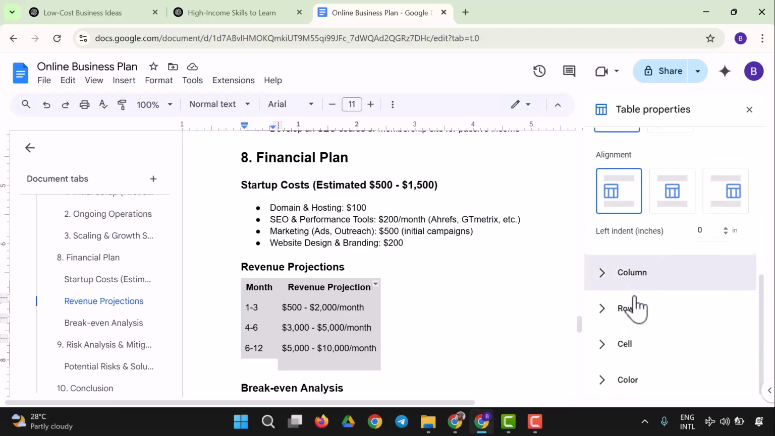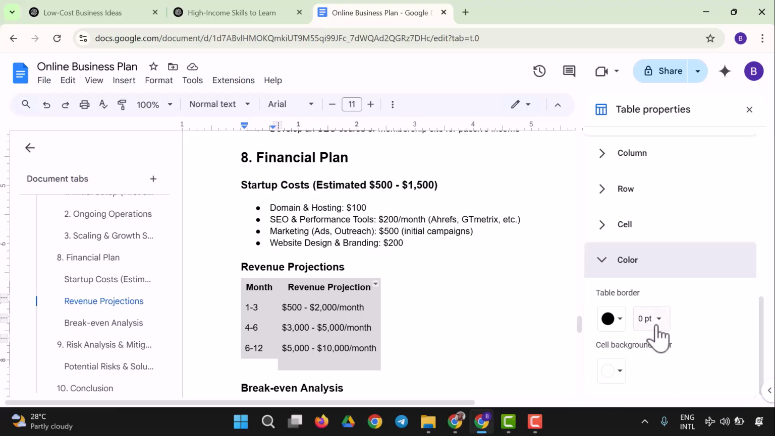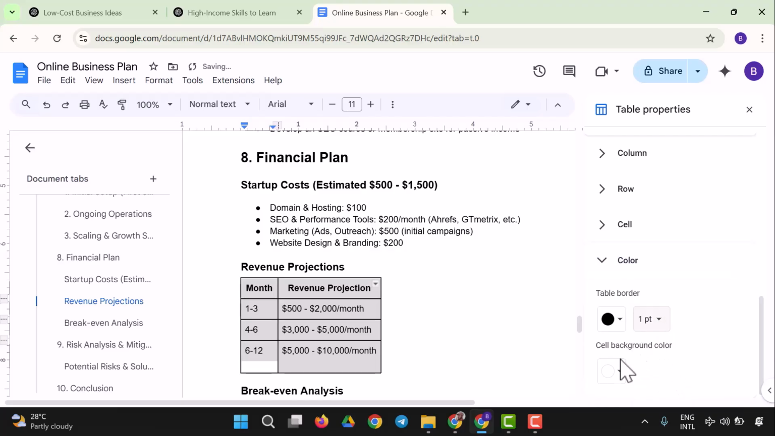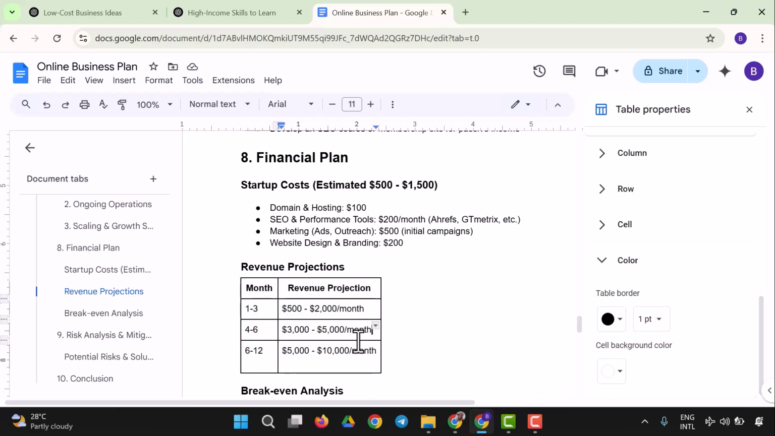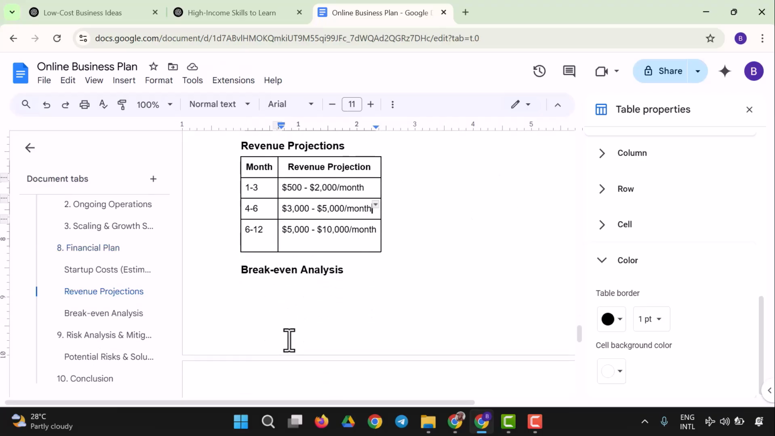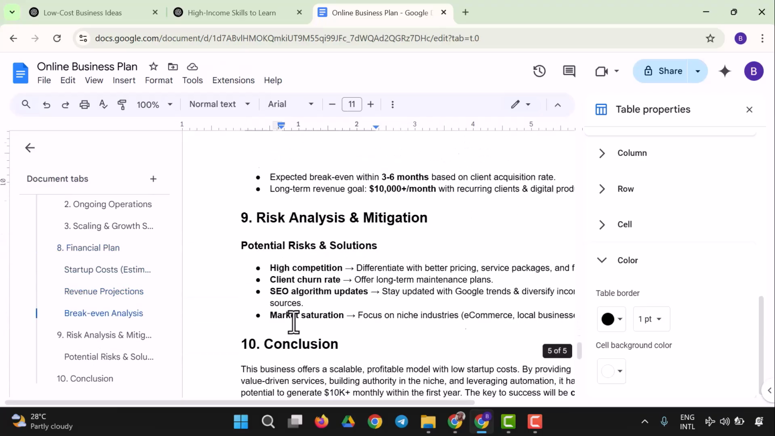style. It says all this. So let's see color. So let's see color for the table. Table border. So let's make sure it's like 1 point. Yes, so it's going to show right there. So that's what I just did. So we have a table border right here, just to see that this is a table and 1 to 3 months. It has revenue projection and break even analysis.